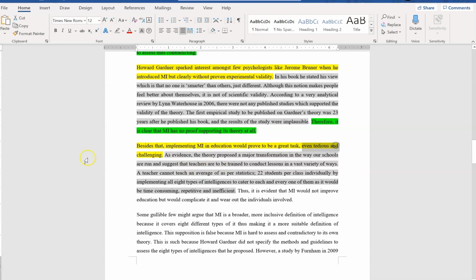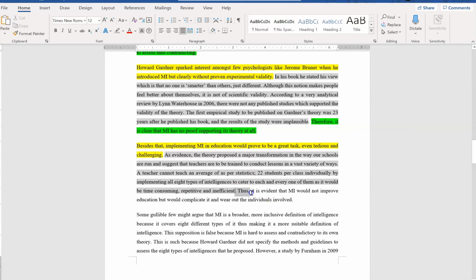It's tedious and challenging to be implemented in class. That's why the evidence here says that in a class of 22 students, okay, in Malaysia we have about 30 to 40, it's very difficult to actually implement the 8 types of intelligence to teach every single student in that class, because it will be very time consuming, very repetitive, and it is overall just inefficient.